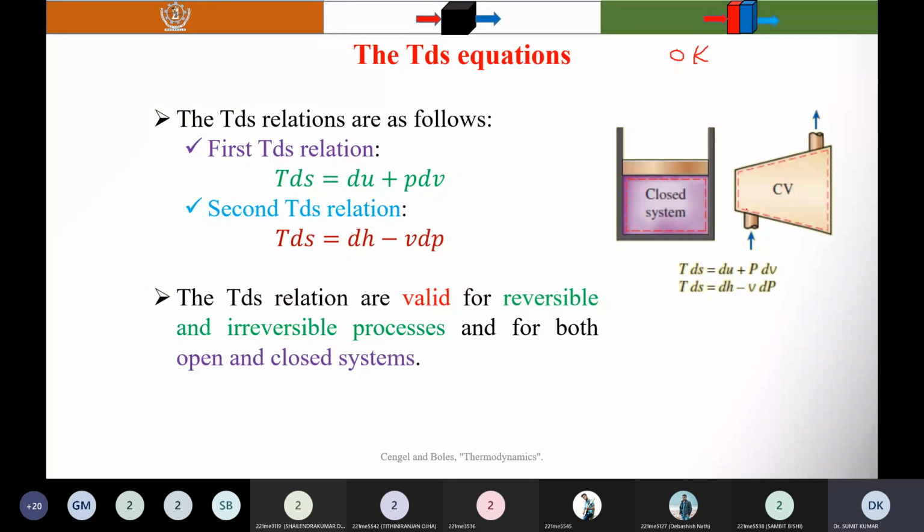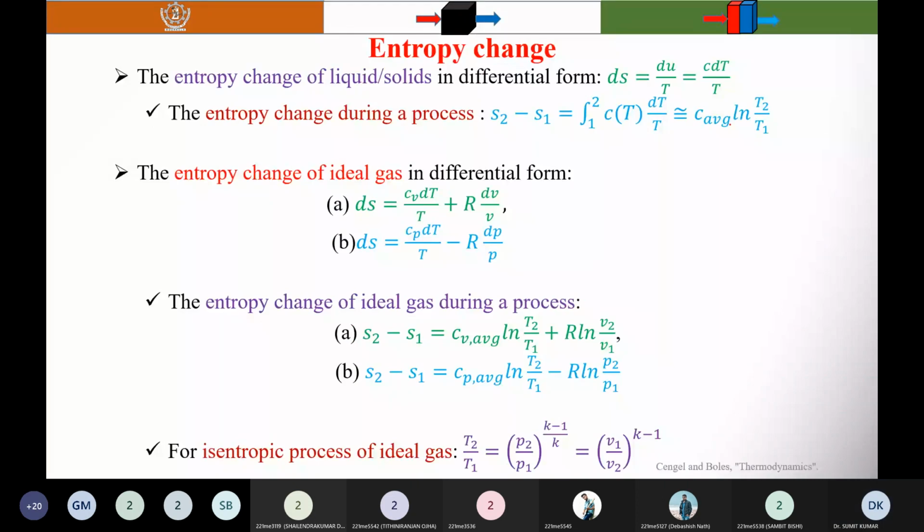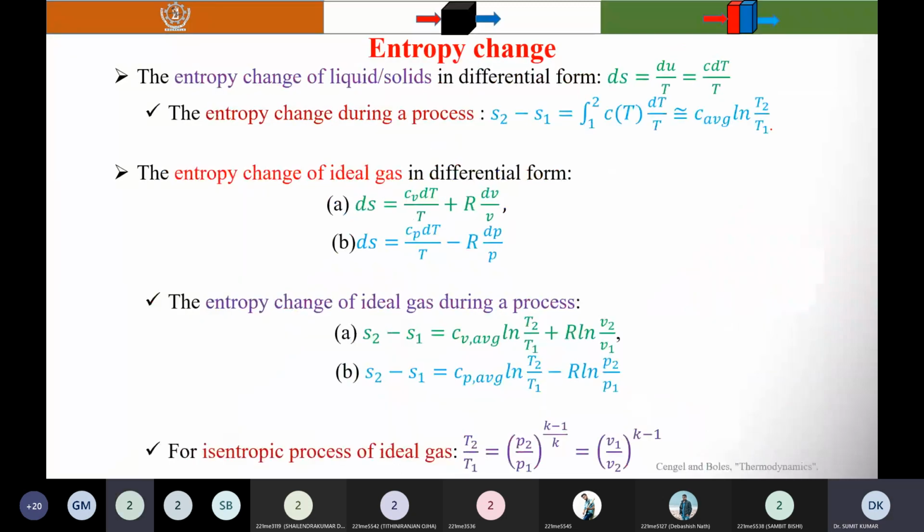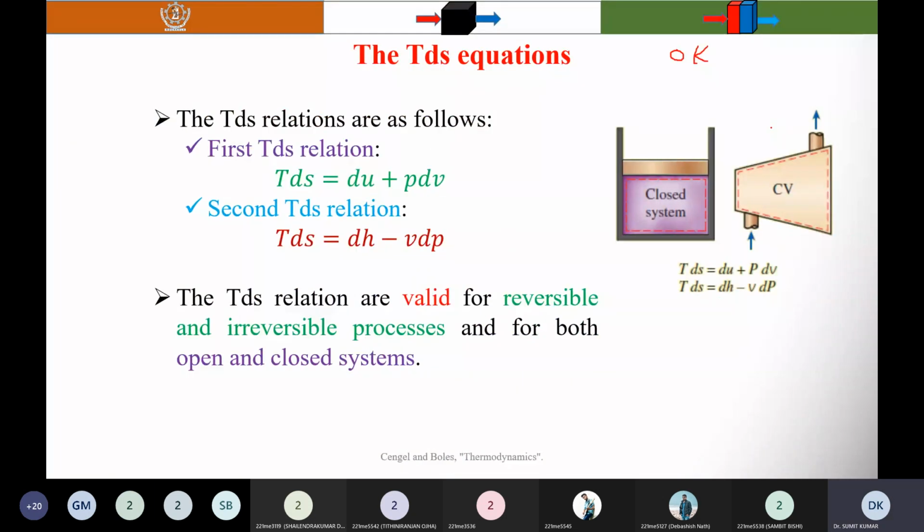Now I am going to discuss the TdS equations. But the time is over. Tomorrow I will discuss the TdS equations, then entropy change and isentropic efficiency. These things I will discuss in tomorrow's lecture. Now I am going to take your attendance.